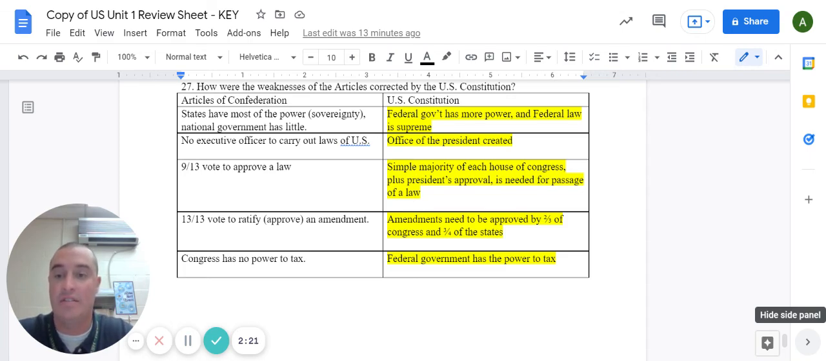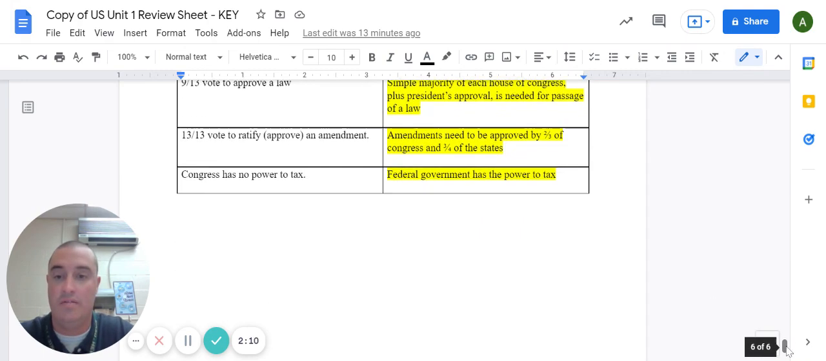And finally, under the Articles of Confederation, Congress had no power to tax. Under the Constitution, the federal government does have the power to tax. That is it. Make sure this is completed and turned in for test day.